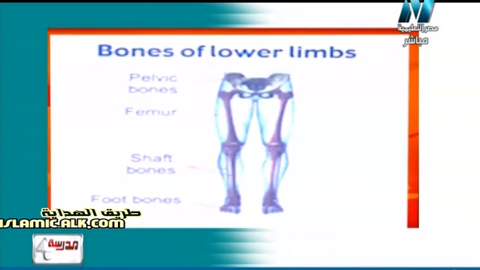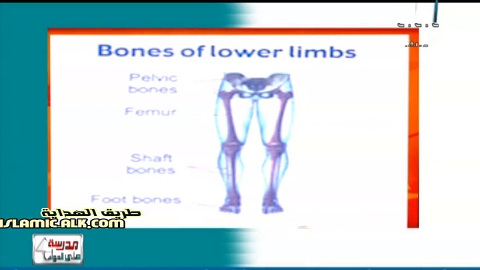Now let's have a picture for this lower limb. Here I have femur bone. هنا عندنا femur bone أو العظمة اللي هي عظام الفخذ. Here is the femur bone. Shaft bone here, shaft bone. And also the foot bones عظام القدم at the bottom of the body.